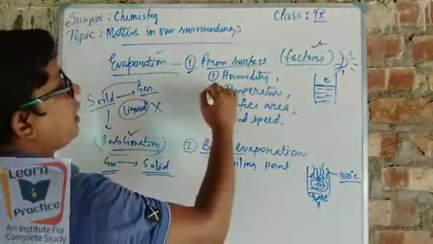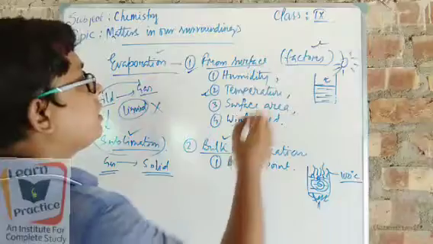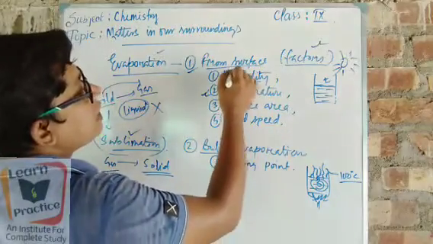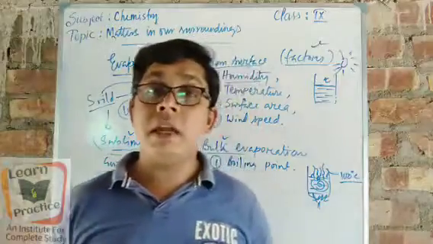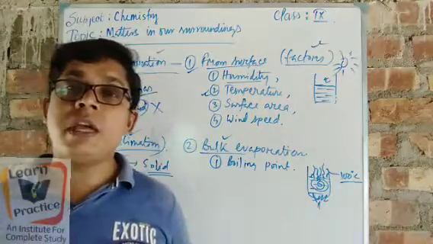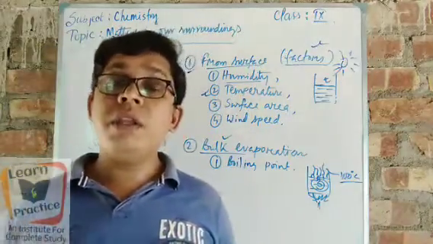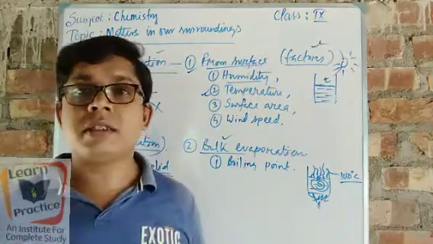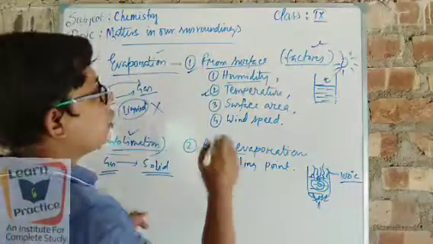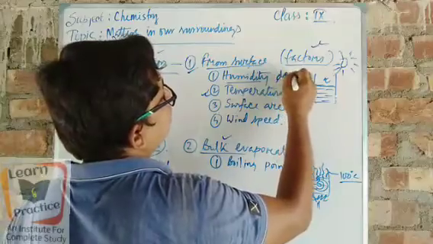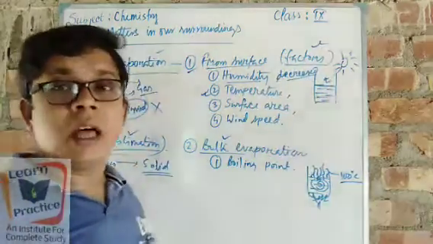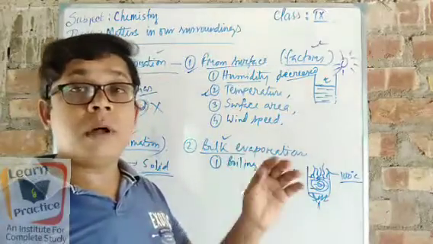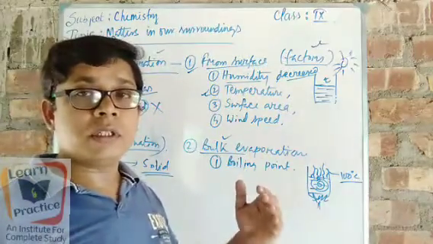Yes, it is also a factor, but except it, how many factors are there? Number one is humidity. Humidity means that moisture is present in the air, right? When humidity increases, or when it is less, then humidity decreases and dryness comes. When humidity decreases, it means temperature is high, and there are no water vapors in the air.